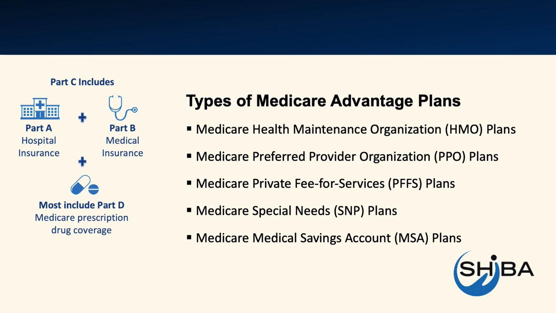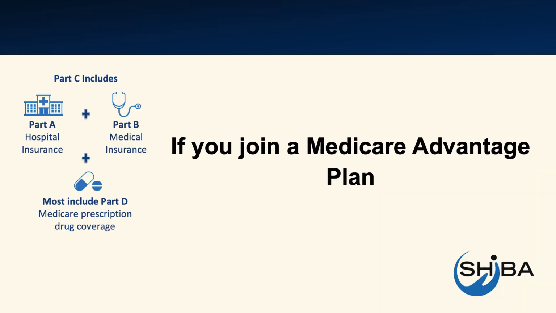You can add a Part D plan to a Medicare Private Fee-for-Service or Medicare Medical Savings Account that doesn't have prescription drug coverage included. You cannot add Part D coverage to an HMO or PPO plan that doesn't already have drug coverage. If you join a Medicare Advantage plan, you are still in Medicare with the same rights and protections. You must follow the plan's rules for how you get services, such as whether you need a referral to see a specialist or if you must go to providers in-network. These rules can change each year.